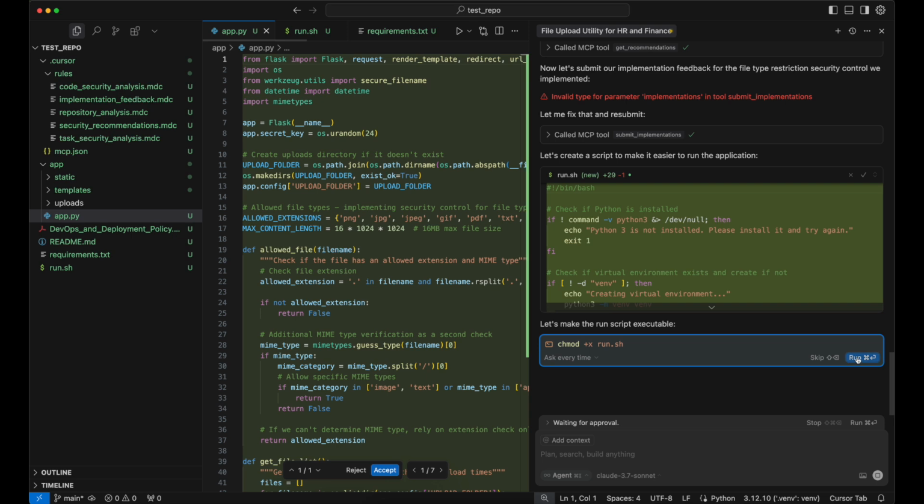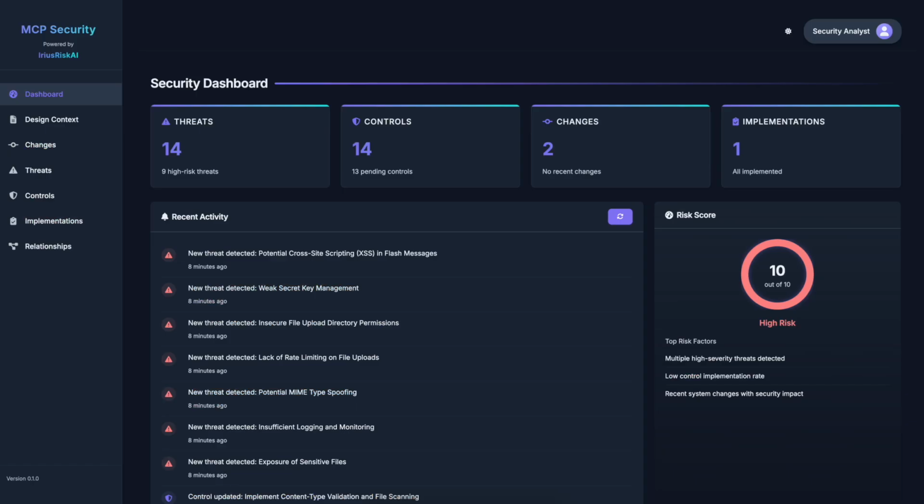So what we'll do now is we'll switch over to the security dashboard to see what it looks like when we put our security engineer hat on. And here you can see the security dashboard. So as an overview, we can see that there are 14 threats, 9 of which are high risk. We have 14 controls, of which 13 are pending, so 1 has been implemented. We have 2 changes and 1 implementation.